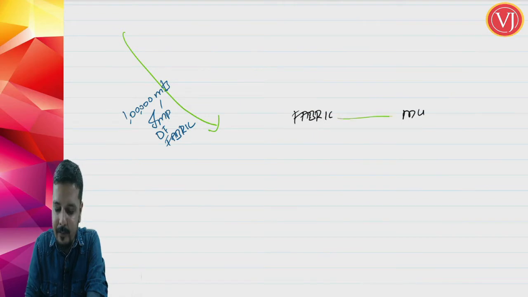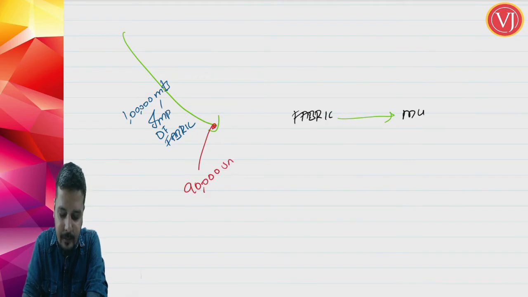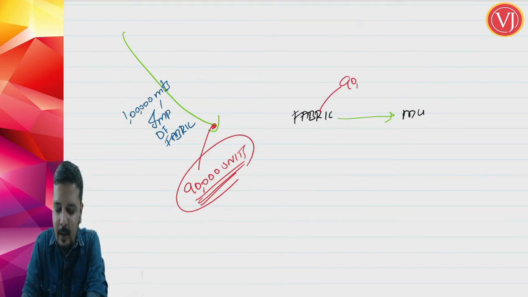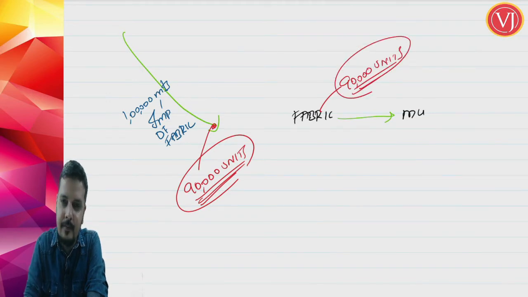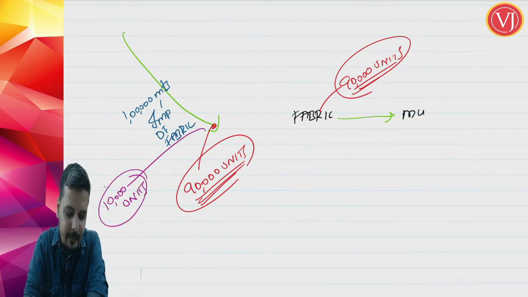You promised, but finally you have received only 90,000 units, which means only 90,000 units can actually be used for manufacturing military uniforms. Now why is there a 10,000 units difference? The 10,000 units are either shortage, transportation loss, leakage or damage, anything.